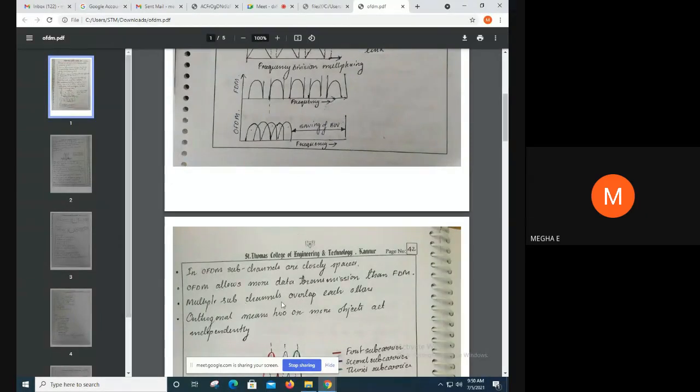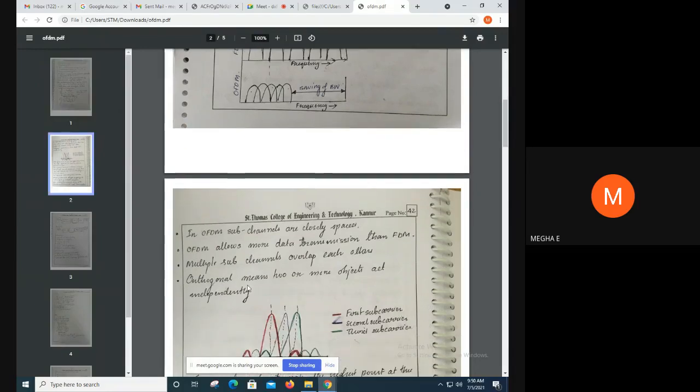Multiple subcarriers overlap each other. Here we can see many subcarriers. Orthogonal means two or more objects act independently. This subcarrier is orthogonal to this subcarrier, these two subcarriers are different or independent of each other, and are said to be orthogonal.